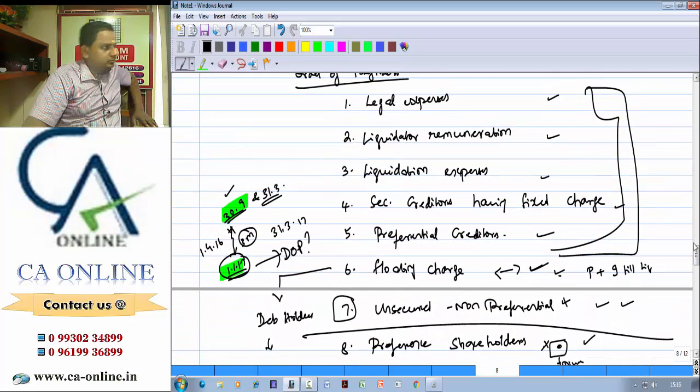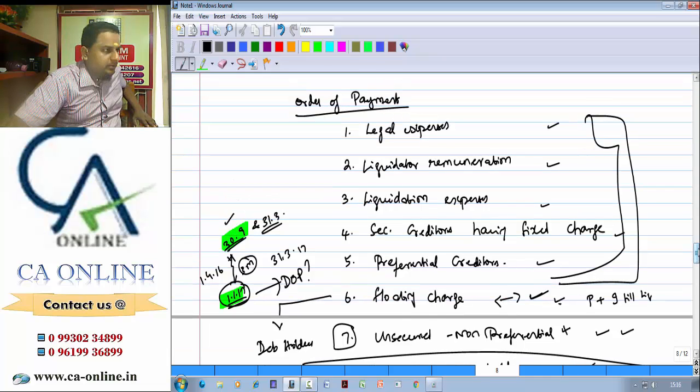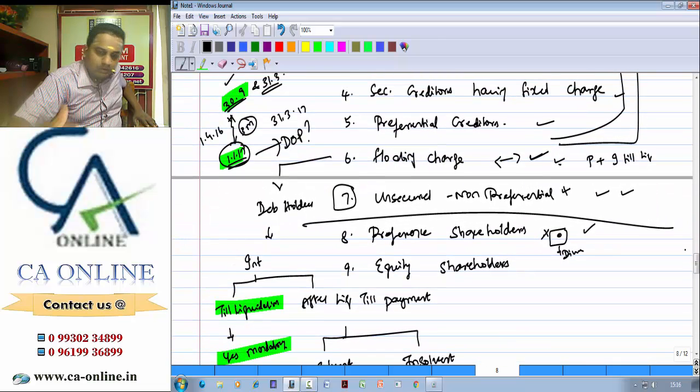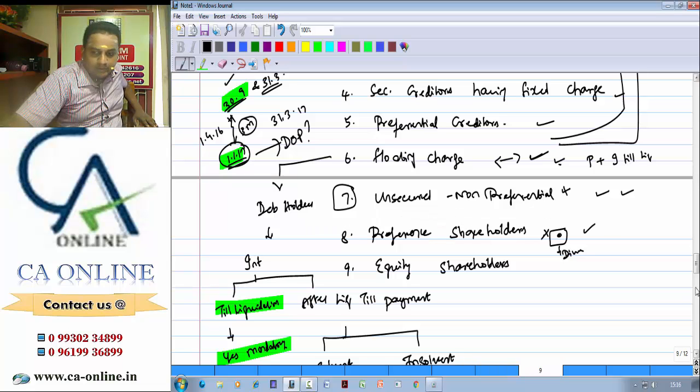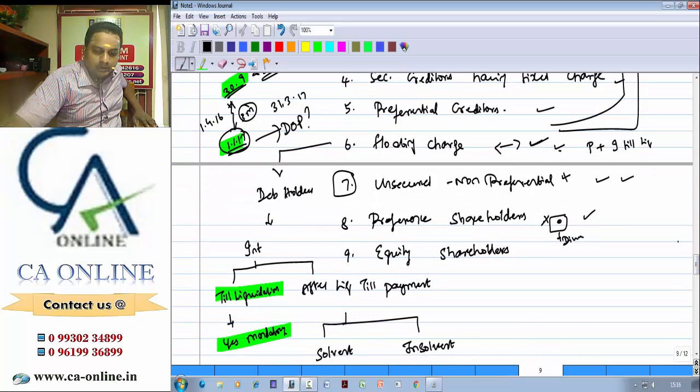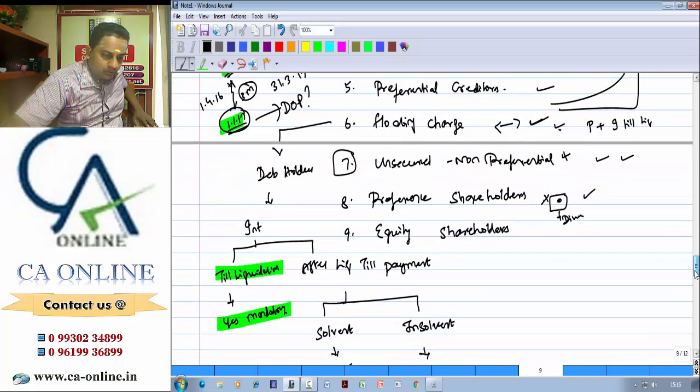Whenever we say dividend, it includes dividend on equity and preference. But first it will be paid for preference, then it will be paid for equity. So order of payment is very important. While doing that, you need to ensure whether all these things are there or not. So that is what we would like to tell.